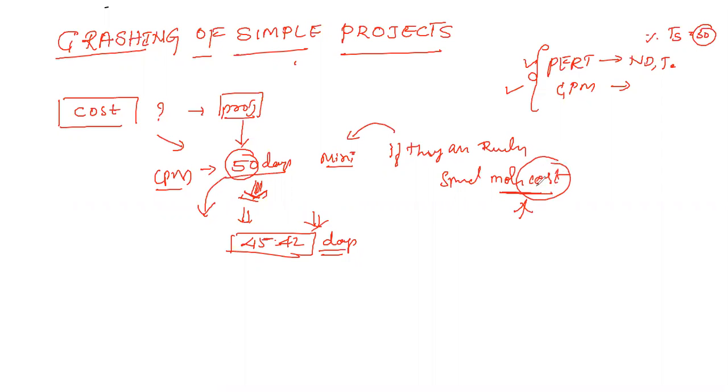When you spend more cost, we can reduce the activity durations so that we can complete the project. The expected duration can be reduced from 50 to 40 or 45 days, depending upon the condition of the activities.